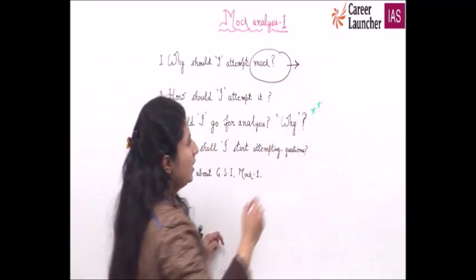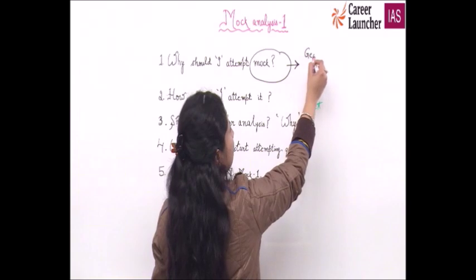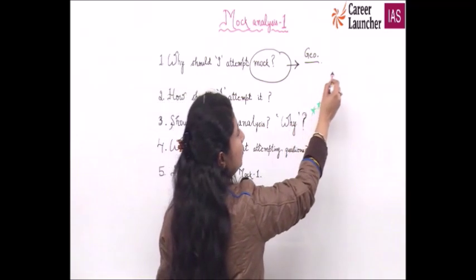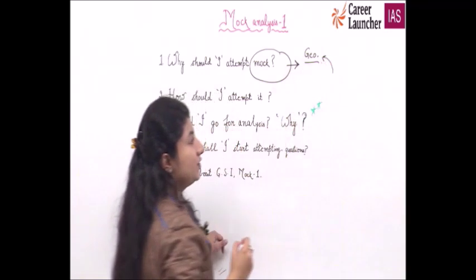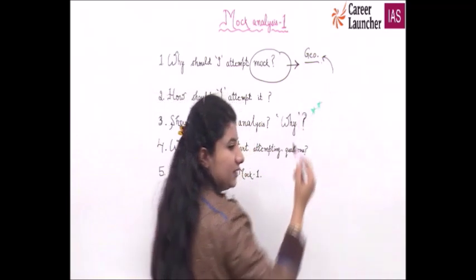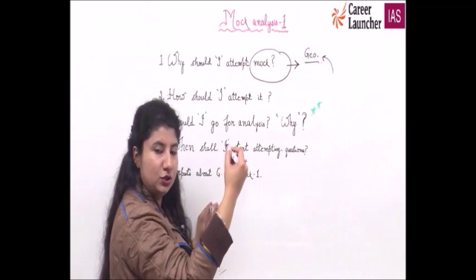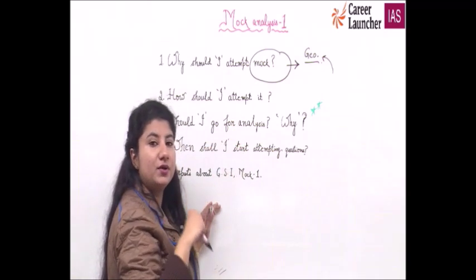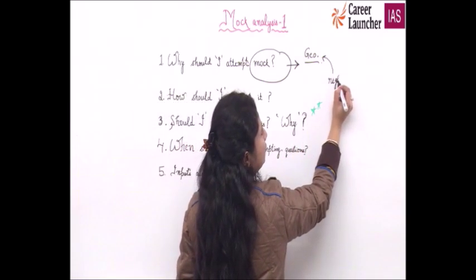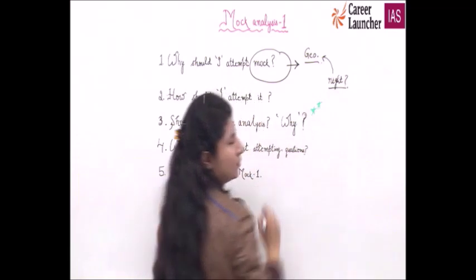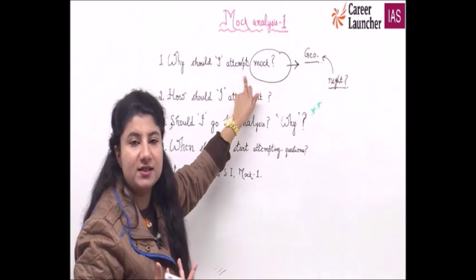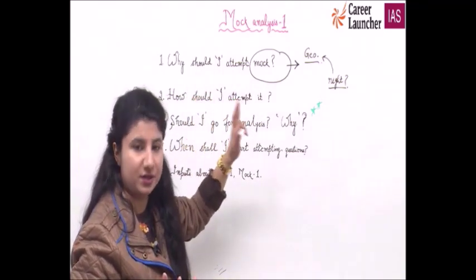Now you saw in your geography that you are lagging behind. You attempted the questions wrong. This means you should know why this happened. Statistically speaking, this is known as reverse engineering, or backtracking. You have to go back and analyze why you attempted this question wrong. And what about the right questions? You should know why your answer is right or not. Correct? So a mock gives you the real-time feeling of the examination beforehand, and Career Launcher is perfect in it.